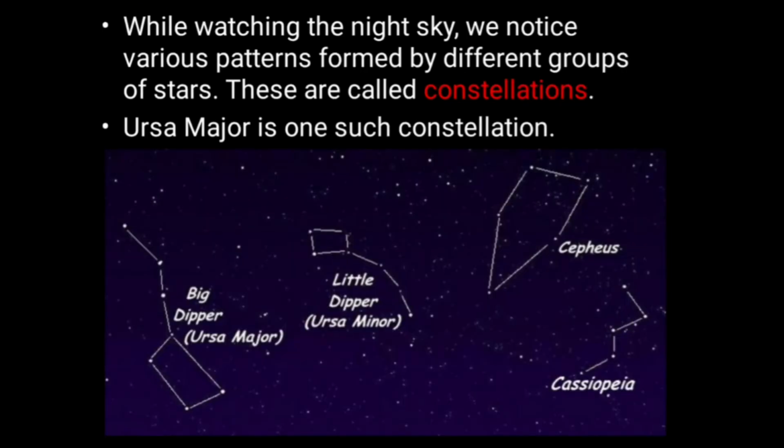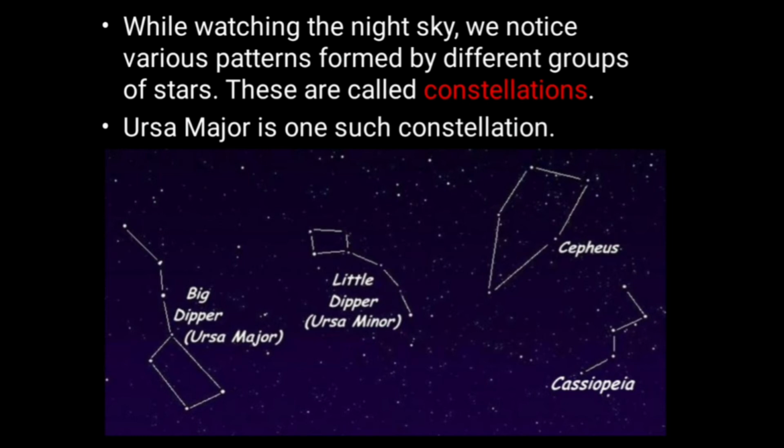While watching the night sky, we notice various patterns formed by different groups of stars. These are called constellations. You must have observed that in the night sky, sometimes stars form a group in a specific pattern.